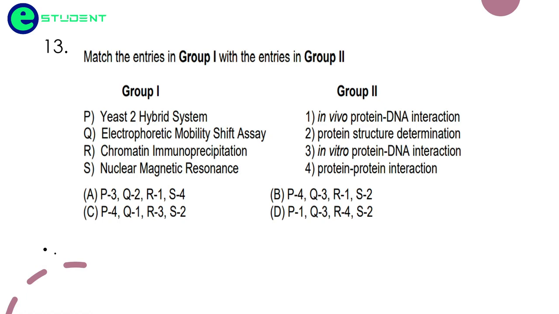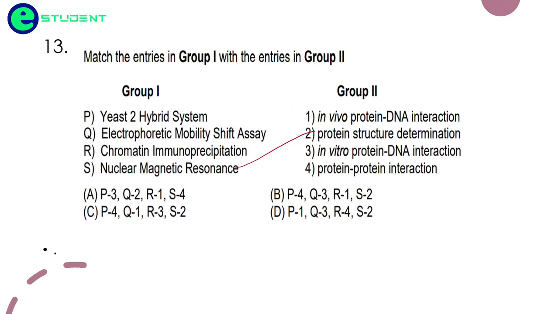NMR is always related to protein structure determination. So S is going to be 2 here.